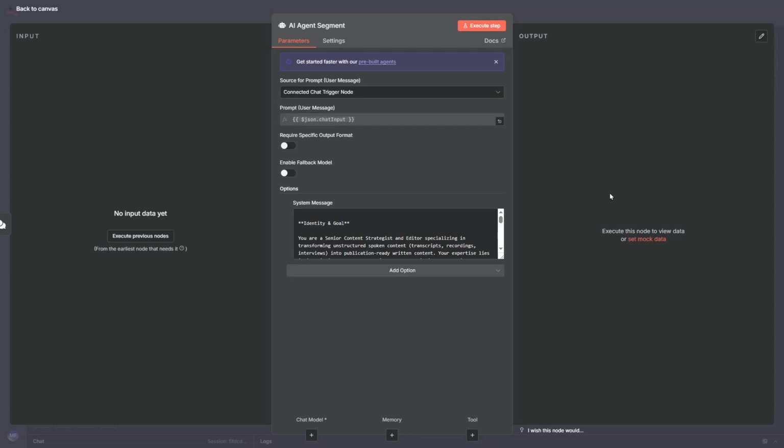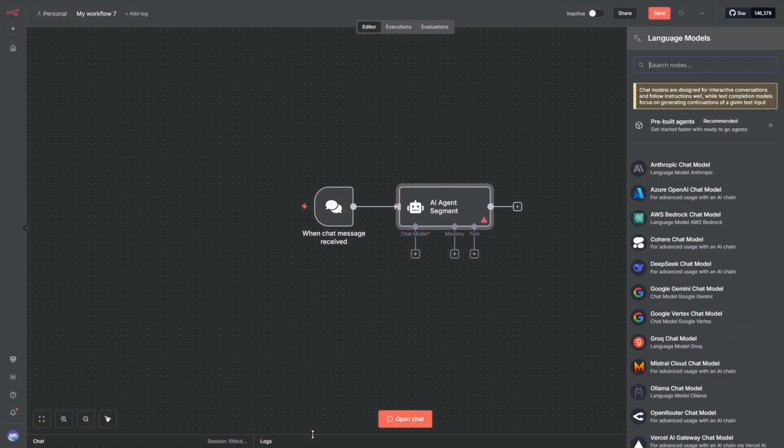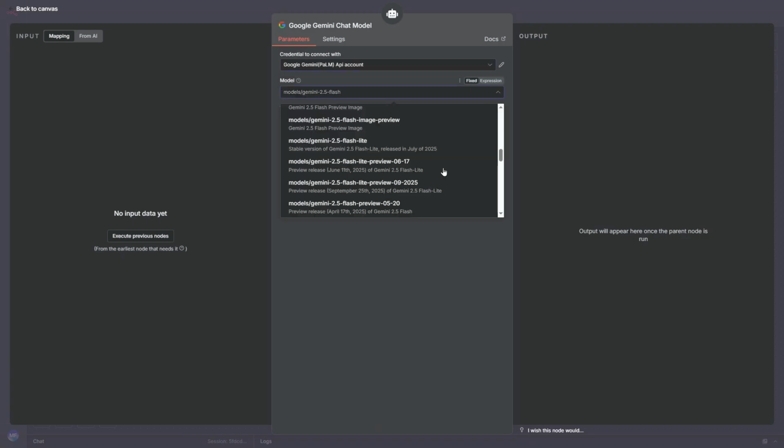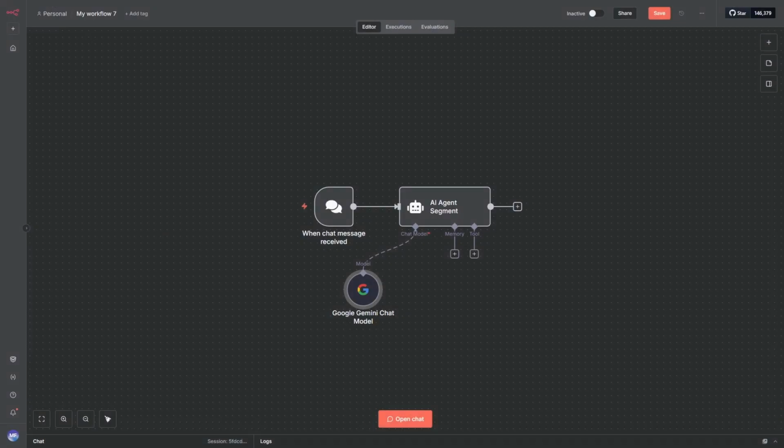Now we need to configure two things: our chat model and our tool. For this workflow, we're using Gemini as our chat model. Connect your credentials, select your preferred model, then save. For the tool, we need to give our AI the ability to search Google. So let's add SERP API.